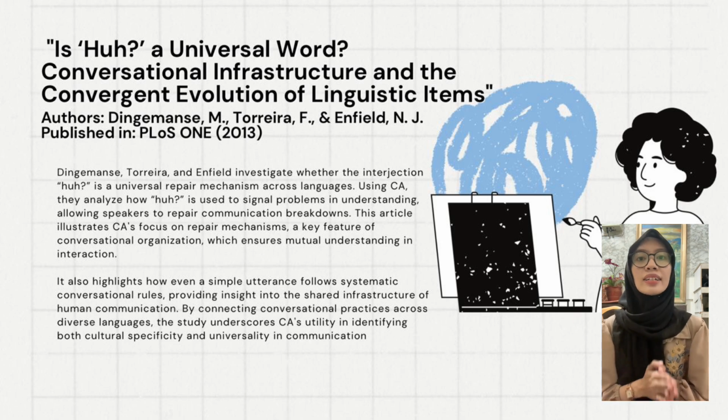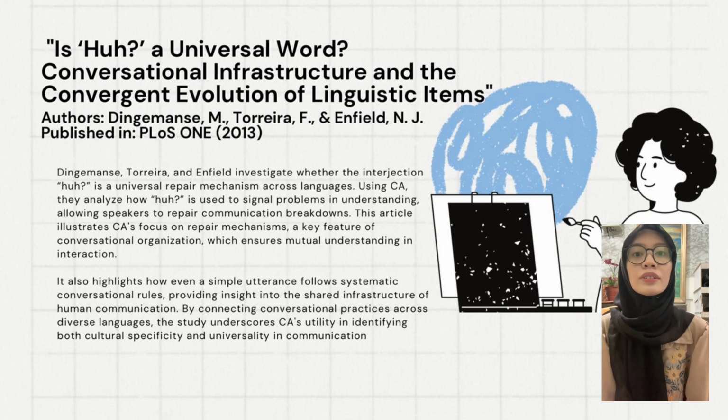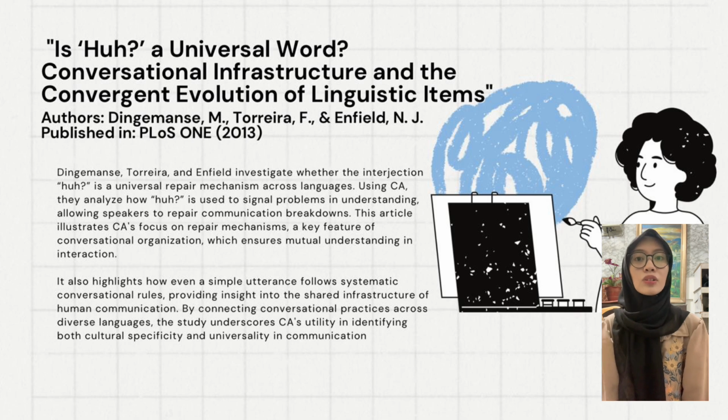It also highlights how even a simple utterance follows systematic conversational rules, providing insight into the shared infrastructure of human communication. And by connecting conversational practices across diverse languages, the study underscores CA's utility in identifying both cultural specificity and universality in communication.